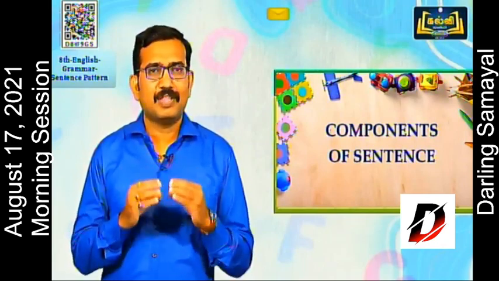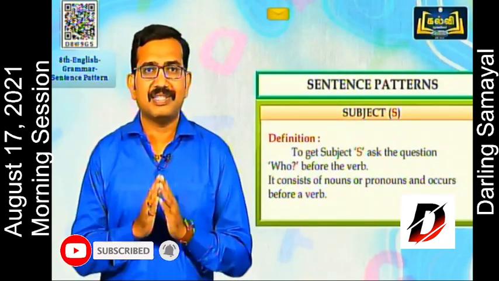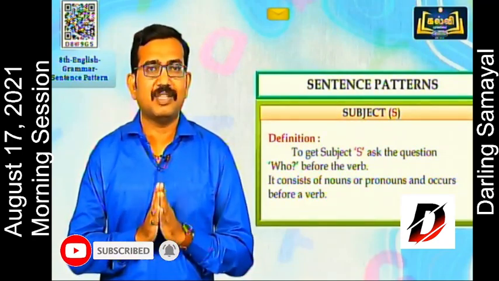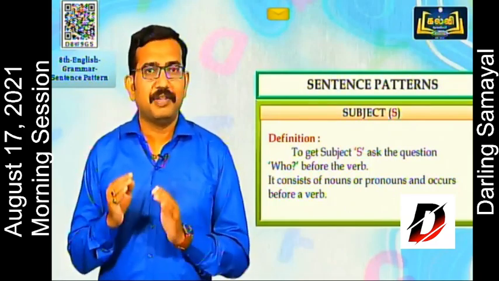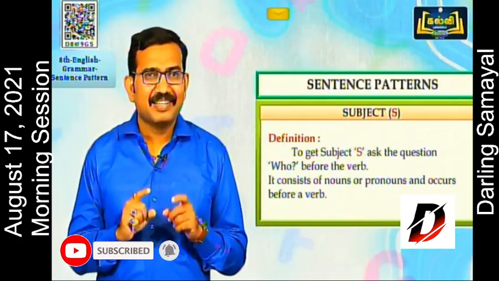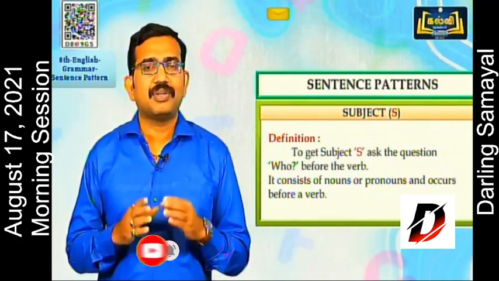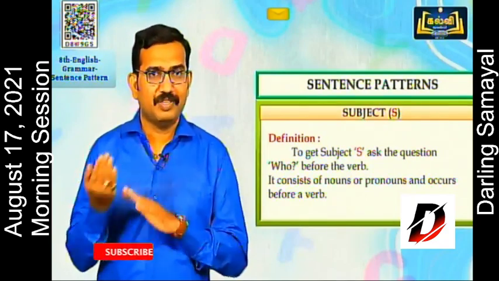First, let us check the basic thing, the subject, which always comes in a sentence. Most of the time, a sentence starts with a subject. The abbreviation we learned is S. Let us check the definition. To get the subject, ask the question who before the verb.